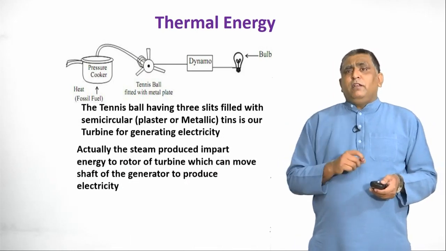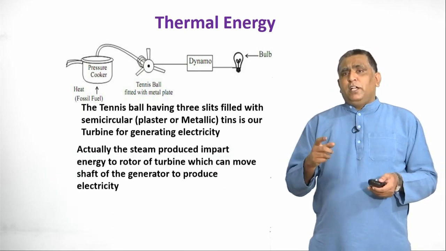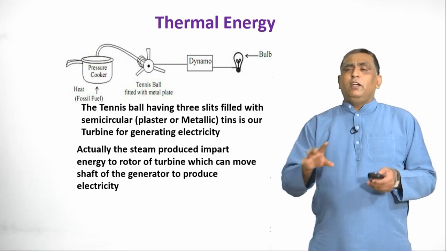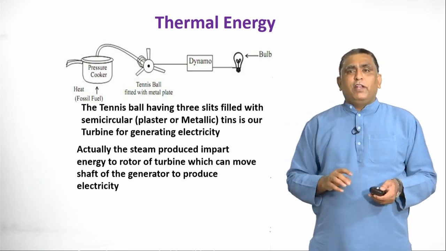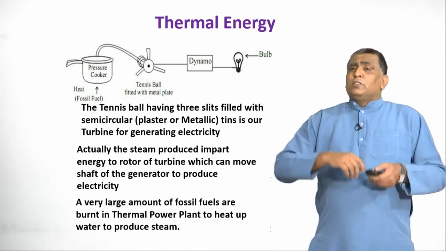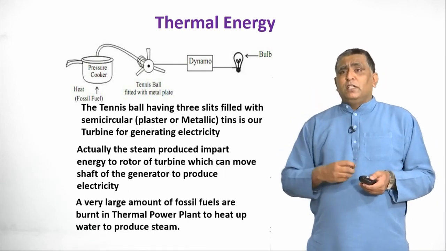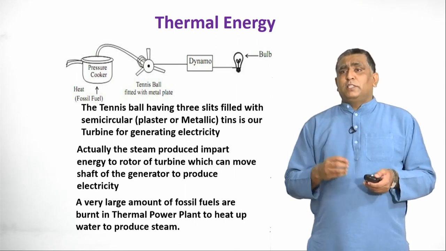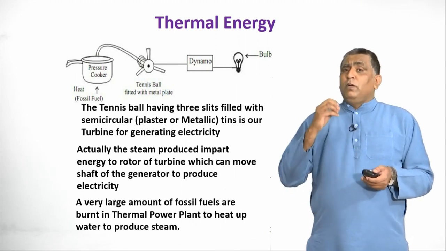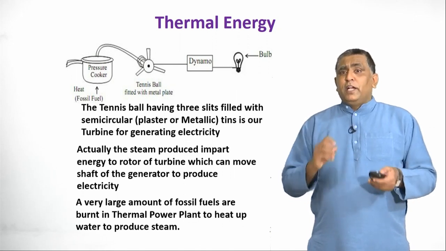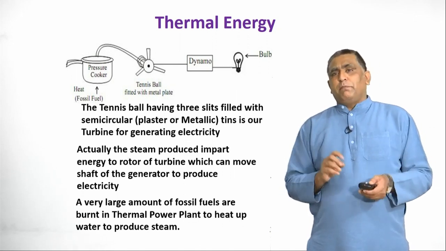So actually, the steam produced imparts energy to the rotor of the turbine, which can move the shaft of the generator to produce electricity. This is what we have discussed. So, this is in a very small amount. In a large amount, what happens is the fossil fuels are burnt, especially coal. These fossil fuels are burnt in thermal power plants to heat up the water to produce steam.